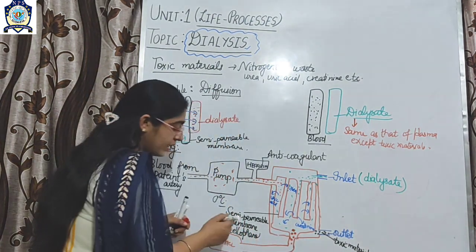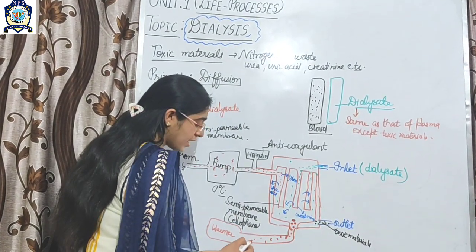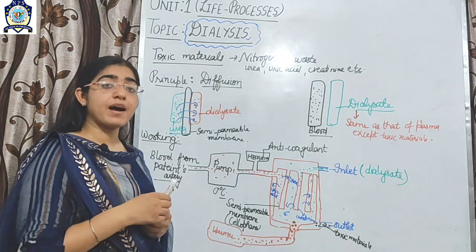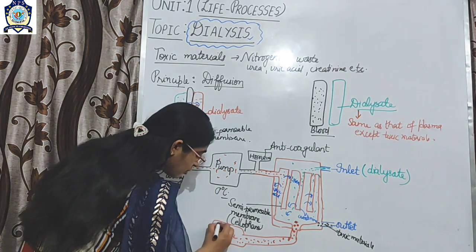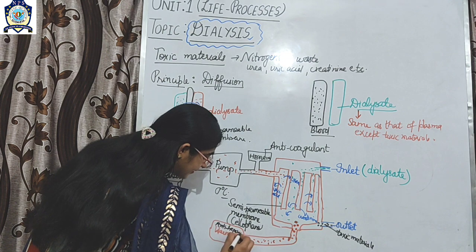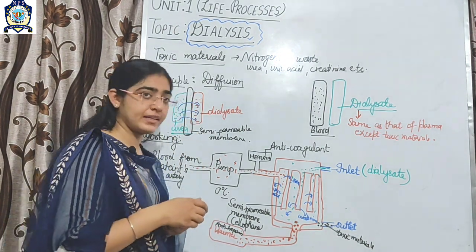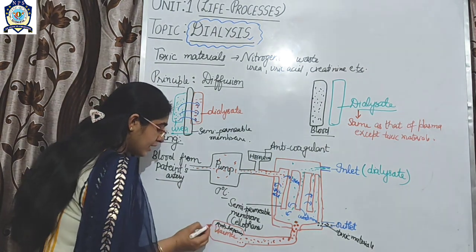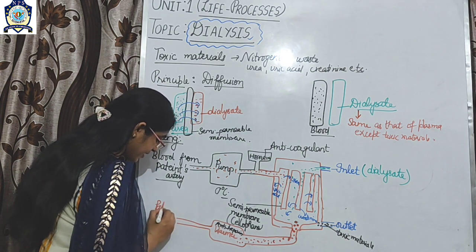Now when the blood gets filtered, it is passed into the warmer, where it is brought back to the normal body temperature. And also here anti-heparin is added to stop the action of the heparin. After that, from the warmer the blood enters into the patient's vein.